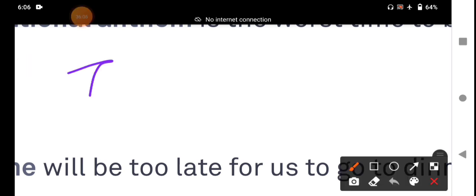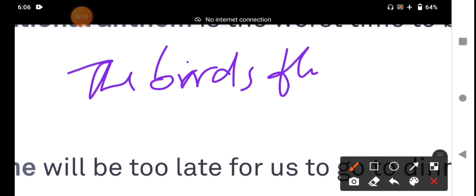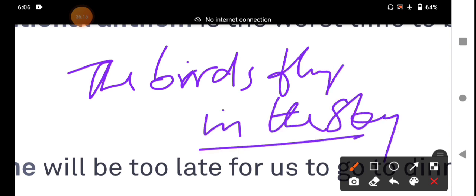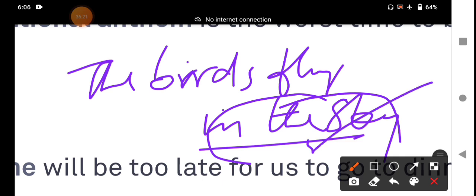The birds fly in the sky. In the sky, this is an adverb phrase. This prepositional phrase functions as an adverb. The birds fly in the sky.